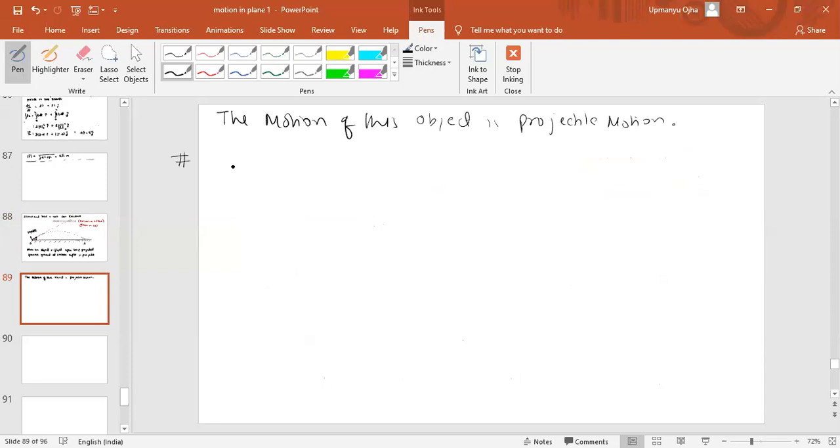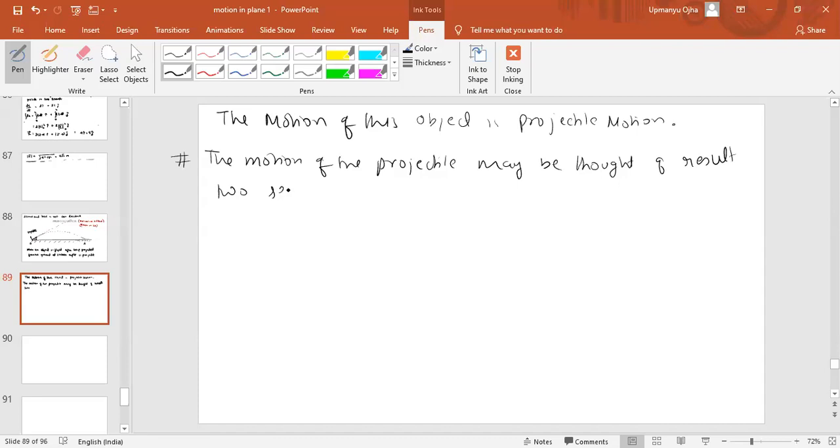Next point: the motion of the projectile may be thought of as the result of two separate, simultaneously occurring components of motion.